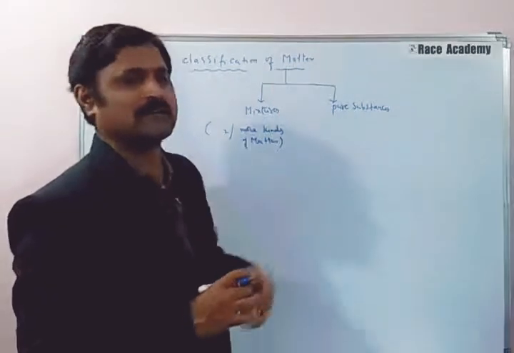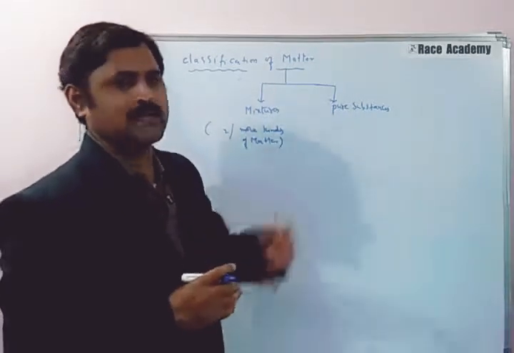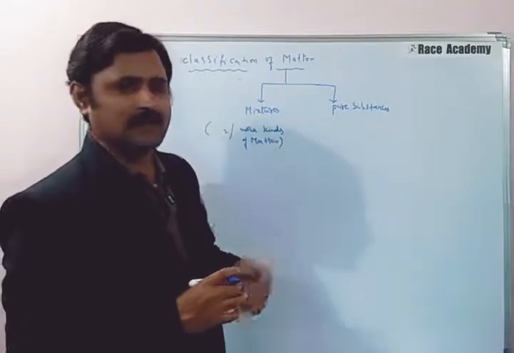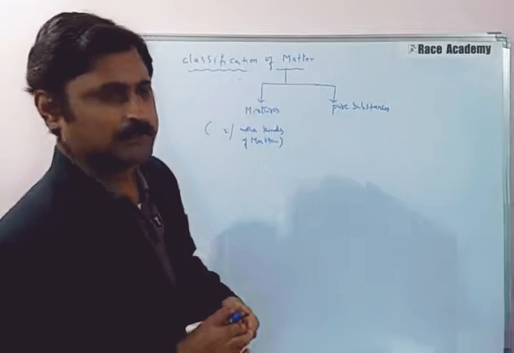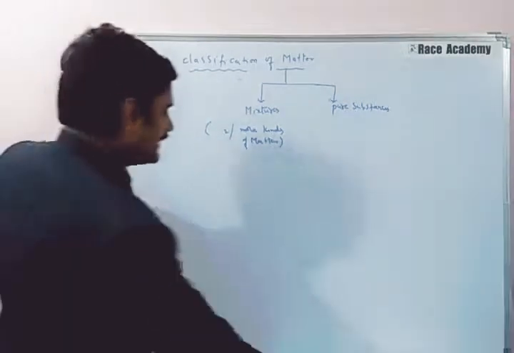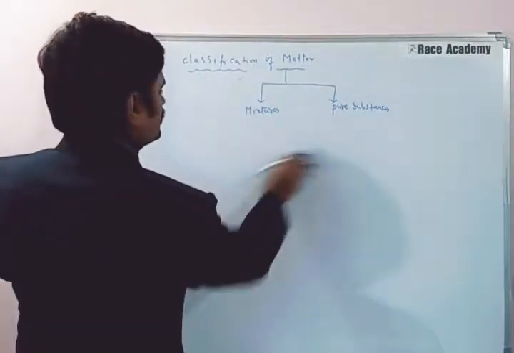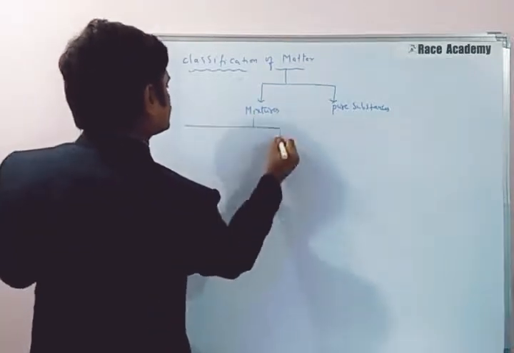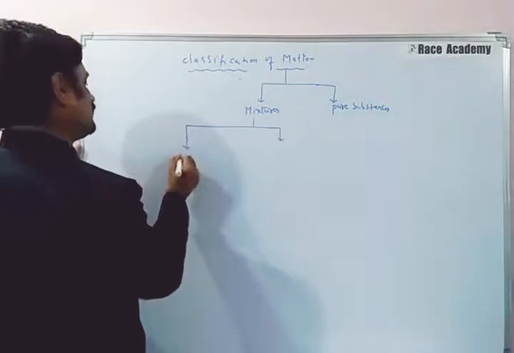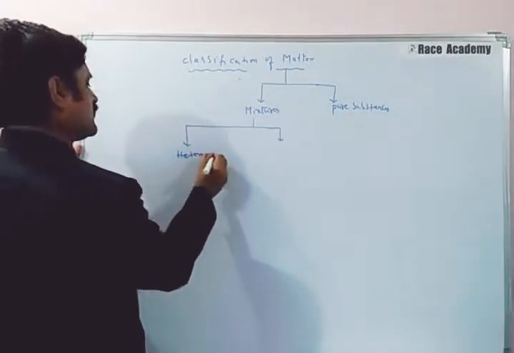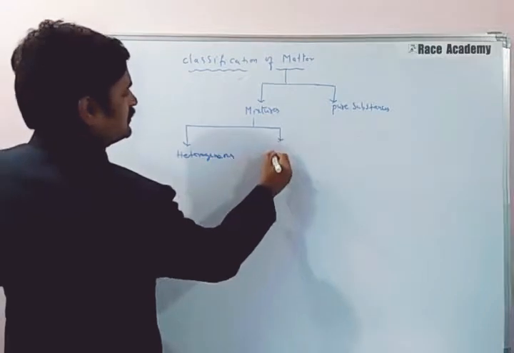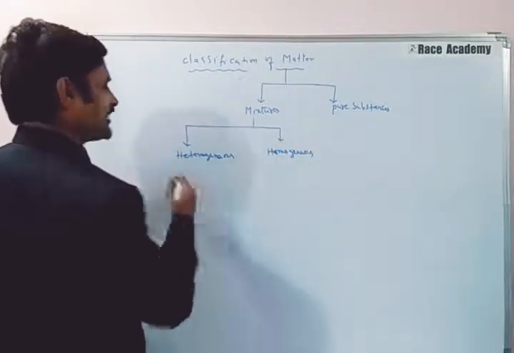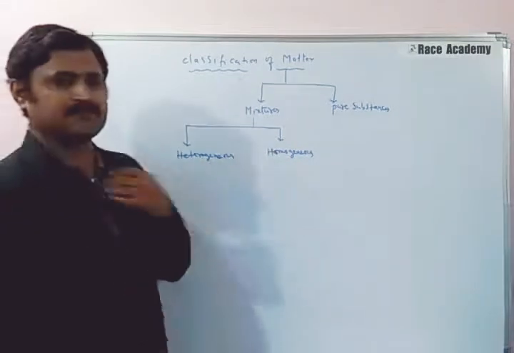And moving on to another thing, we have mixture is not only one kind. This can also be further classified into different types. That is heterogeneous mixture and homogeneous mixture. So mixtures can be classified into heterogeneous and homogeneous mixtures. So mixture is further classified.